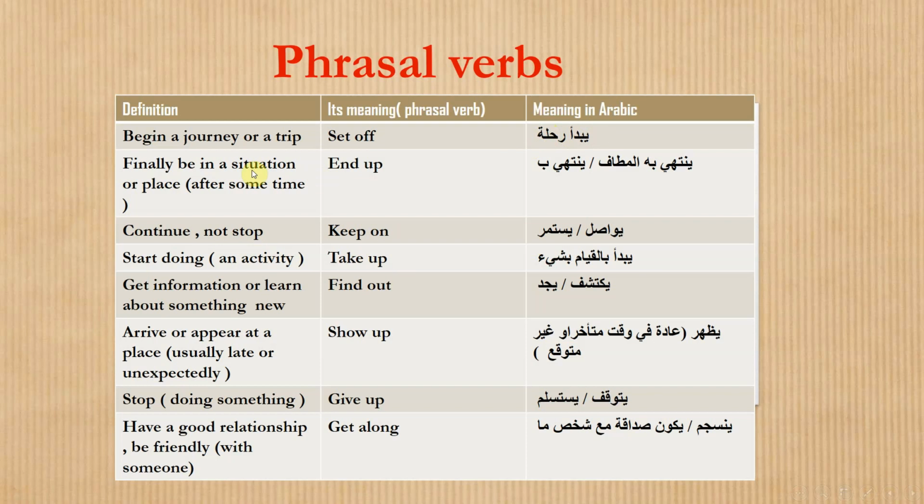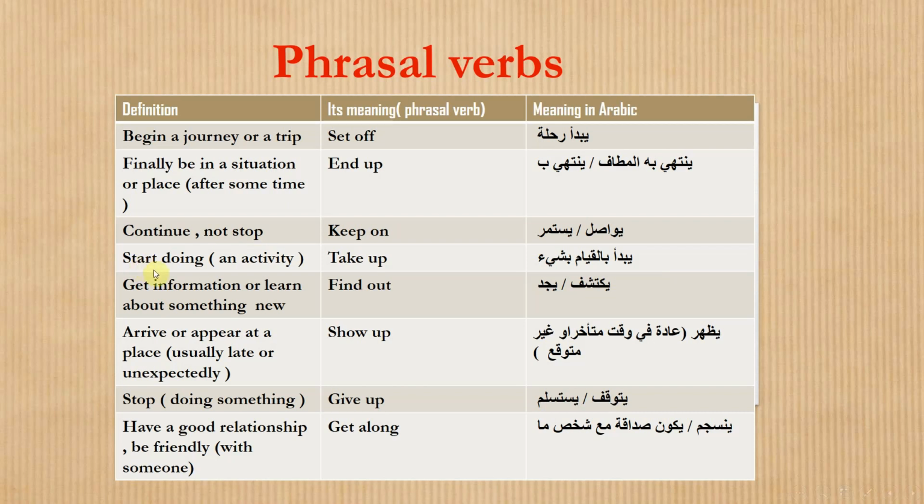If we move to number 2, we have finally be in a situation or place after some time. This definition has the meaning of end up. So end up is a phrasal verb and it consists of two words, اللي هم end plus up. End up means finally be in a situation or place after some time, and this is its meaning in Arabic. Number 3, we have continue or not stop. This means keep on. It's a phrasal verb consisting of keep plus on.